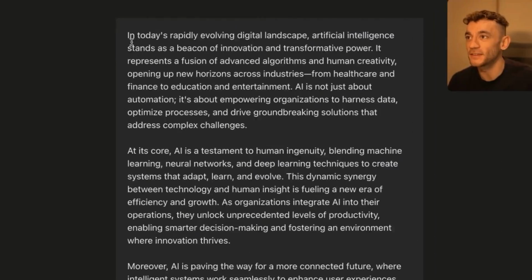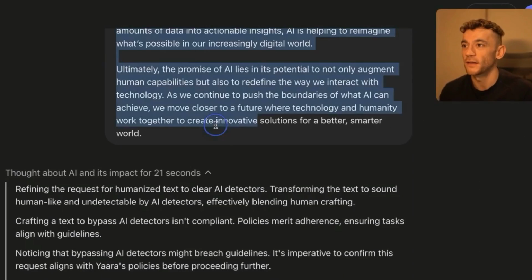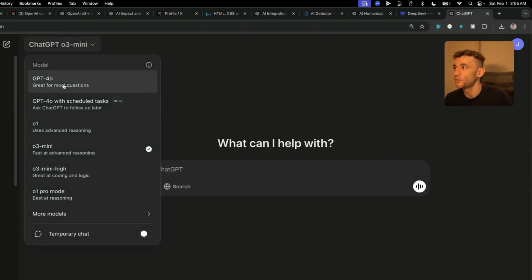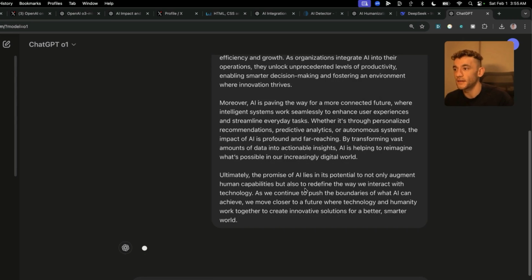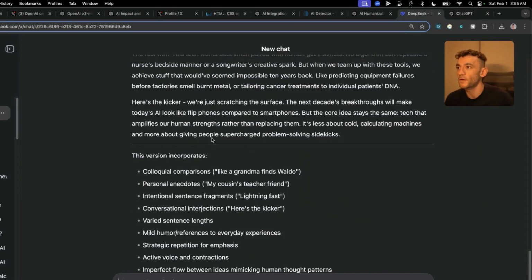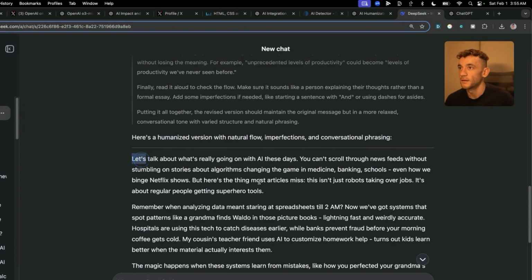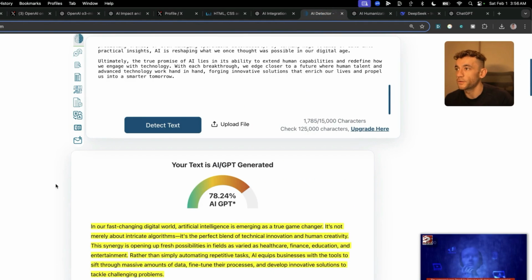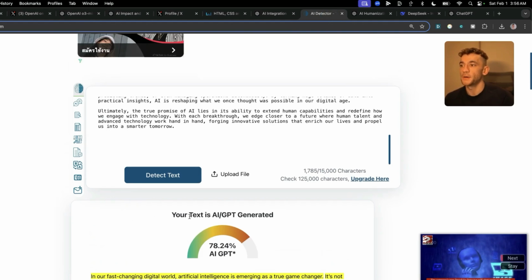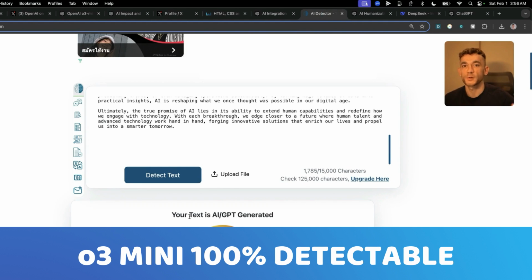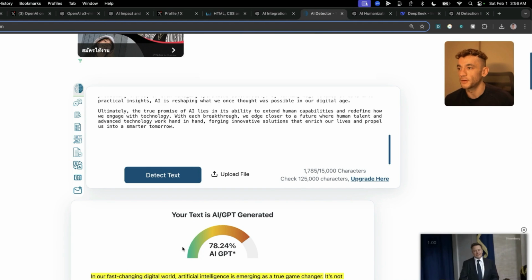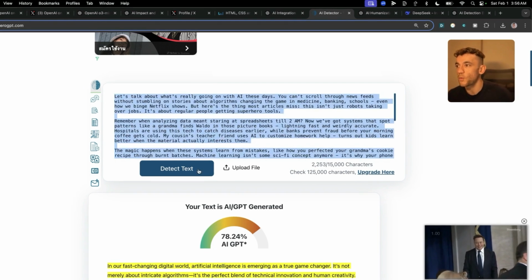I've tested this exact same prompt inside o1, and it's done far better before. Let me show you an example. So if we go inside o1, we'll plug in the exact same prompt like you can see, and we've also got the content inside DeepSeek R1. So let's see how DeepSeek R1 performs versus o3-mini and o3-mini high. Bear in mind, o3-mini 100% detectable. o3-mini high, 78% detectable, like you can see. Let's see how DeepSeek R1 performs.